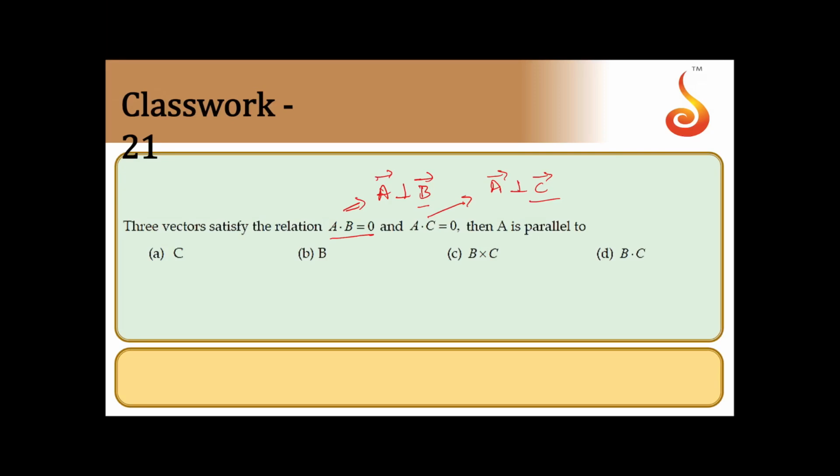So a is already perpendicular to c, so it cannot be parallel to c. A is perpendicular to b, so it cannot be parallel to b. So these two options are ruled out. B dot c is not at all a vector, so only possibility is b cross c. So b cross c is a vector which is perpendicular to both b and c. Perpendicular to both b and c can be parallel to a. So it should be option C.